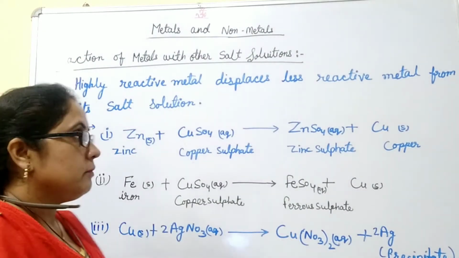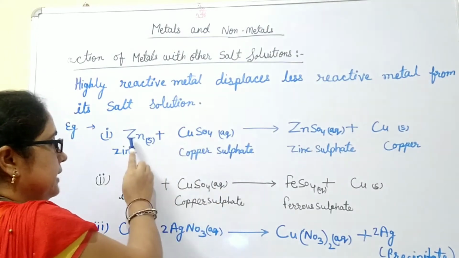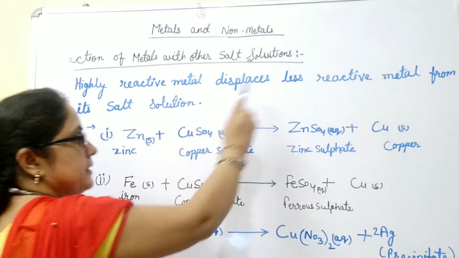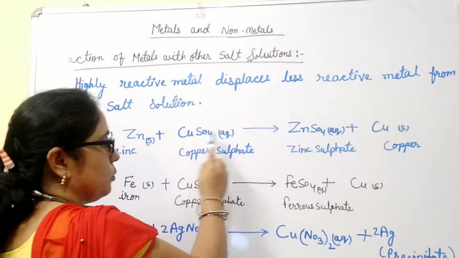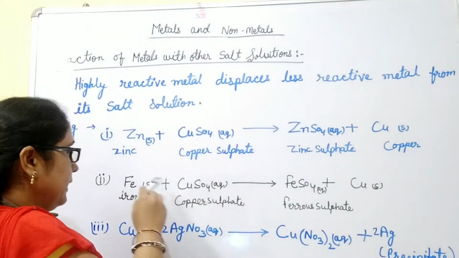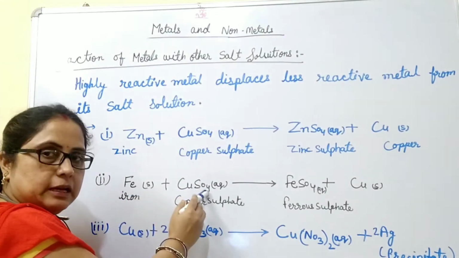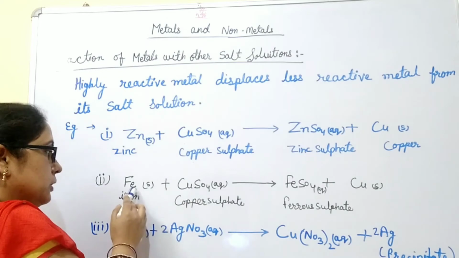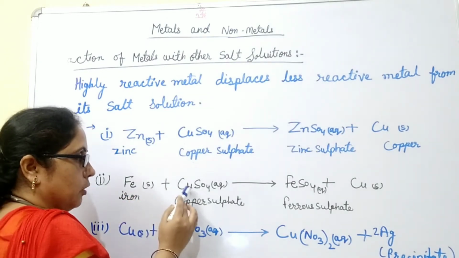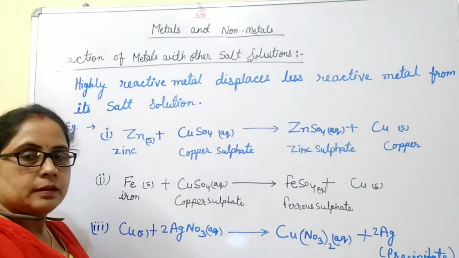For example, when zinc metal reacts with copper sulfate solution, zinc is more reactive than copper, so zinc displaces copper and forms its own salt, that is zinc sulfate. Similarly, if iron metal is dipped in the solution of copper sulfate, then due to the greater reactivity of iron, iron displaces copper from its solution and forms ferrous sulfate.